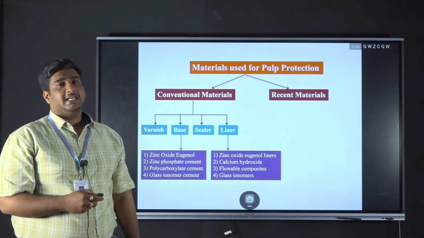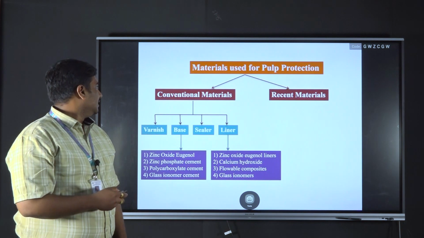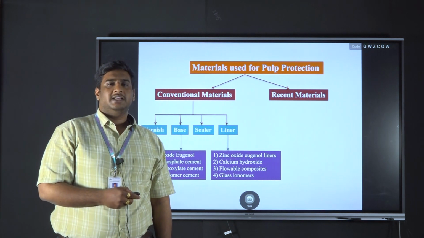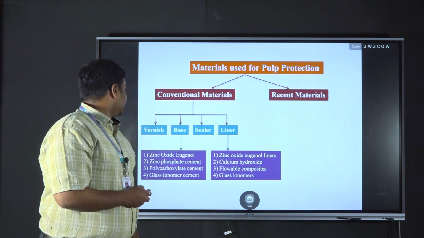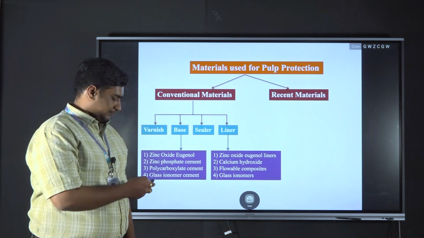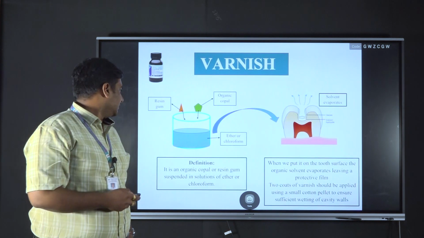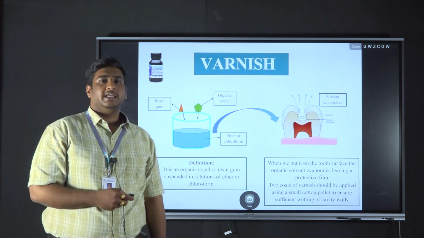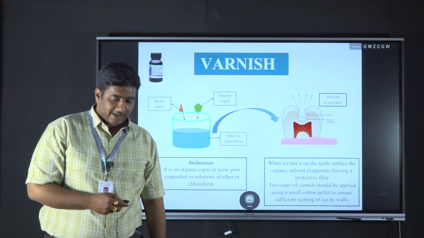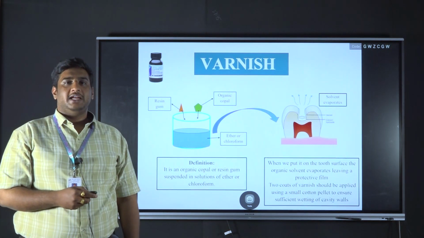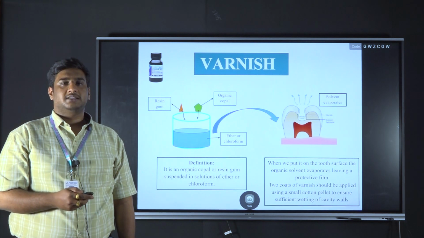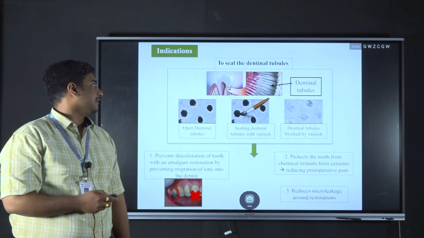Coming to the materials used for pulp protection, the most commonly used conventional materials are varnish, liners, bases and sealers. Coming to the varnish, it is an organic copal or resin gum suspended in solutions of ether or chloroform. Whenever varnish is applied into the cavity, it evaporates and forms a protective layer in the cavity, which protects the pulp from the various irritants.